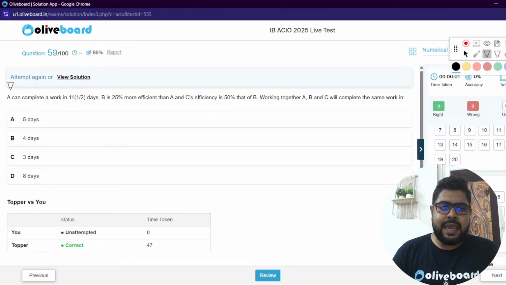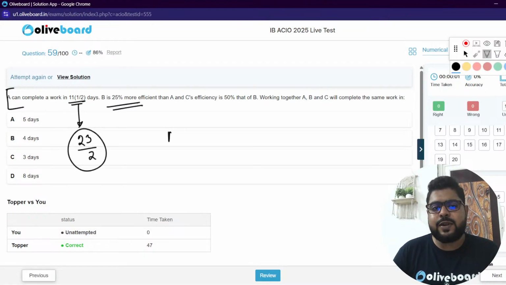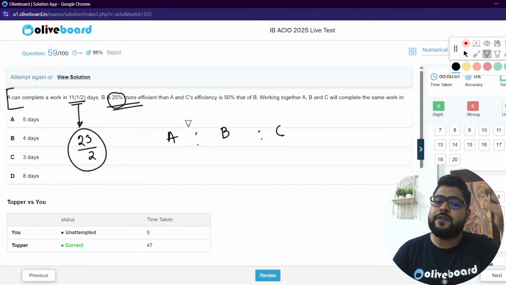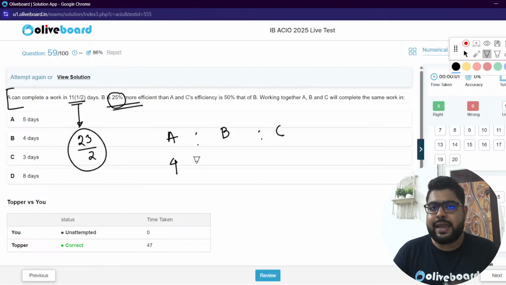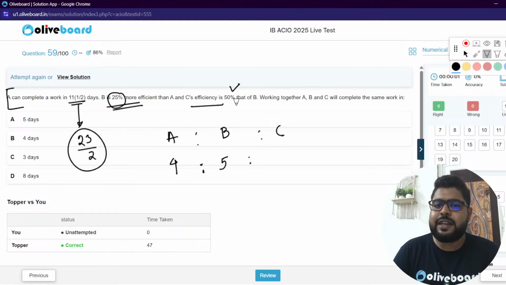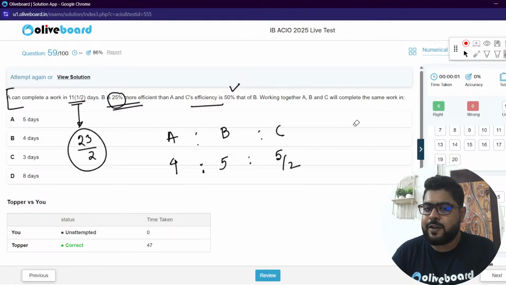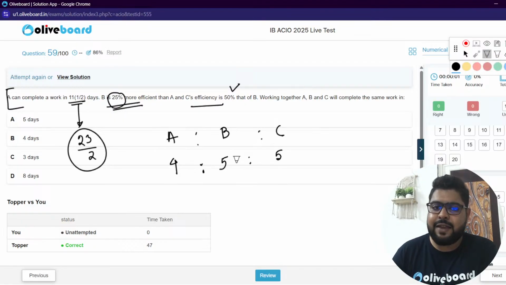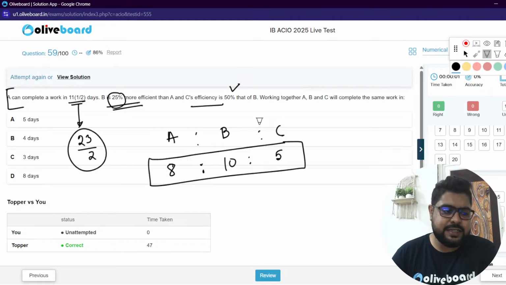So next one, sir. A can complete 11 whole 1 by 2, meaning, sir, 23 by 2 days. Okay. B is 25% more efficient. Let's figure out efficiency ratio. 25% more efficient than A. So let's say A is 4. A's efficiency is 4. 25% more means 1 more, that is 5. C's efficiency is 50% of B. 50% of B means half. So 5 by 2. I'll not take half, so I'm taking this 5 and multiplying everything by 2. So this will become 10, this will become 8. Look, this is 8, this is 10. This is how I am taking the efficiency ratio, sir.